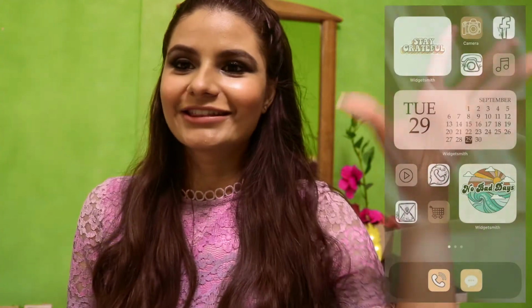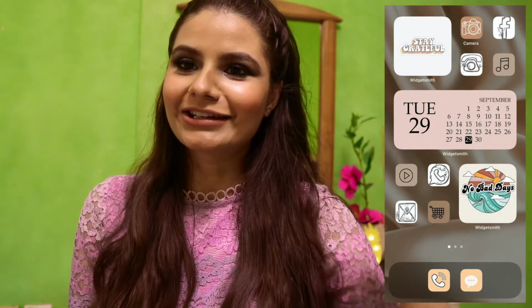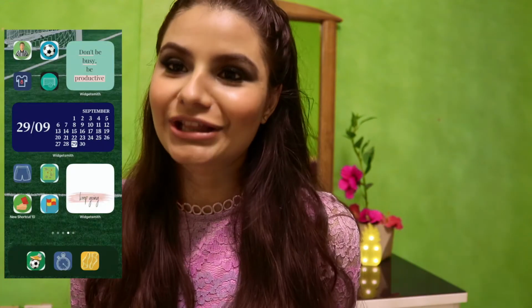So how dope are these themes looking? I'm giving you a very different, special vibe. Look at the neon one here, and then look at the subtle nude one here, and then we have the sporty theme. So this is so much creativity that you can do and show with the new software update of Apple. I feel that I can go on and on about how wonderful the software update is. But before I get into the video on how you can create these amazing dope themes,